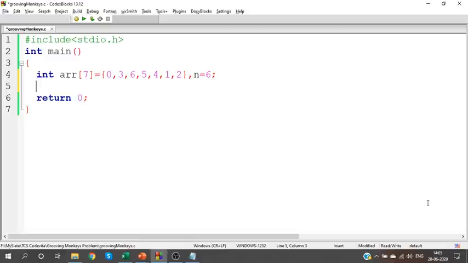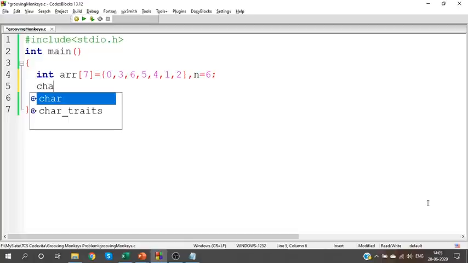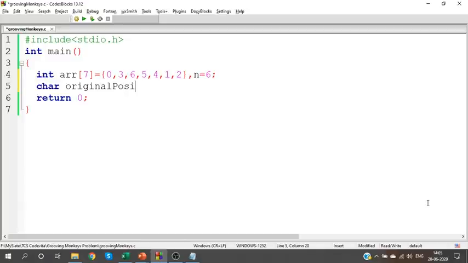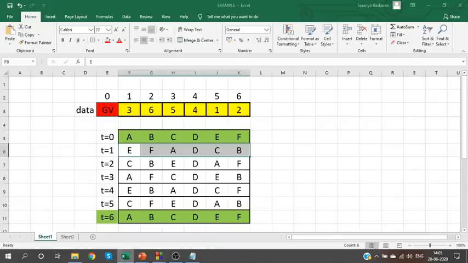So now we need the position of the monkeys. Based on the monkeys' positions only, we'll calculate. I'm taking it as characters, guys, because when I explained the concept to you, I had the monkeys as A, B, C, D, E, F, right?